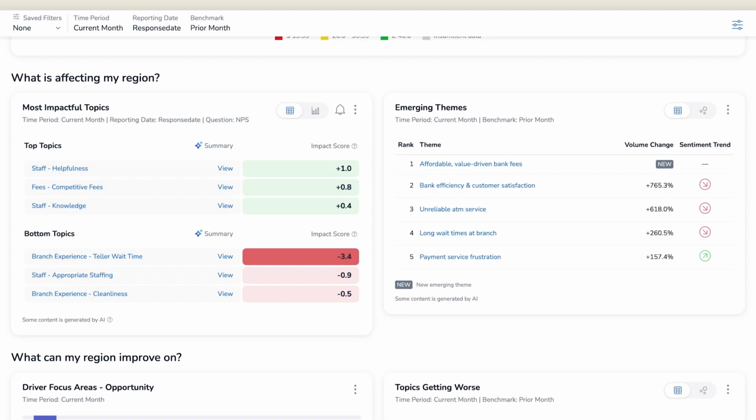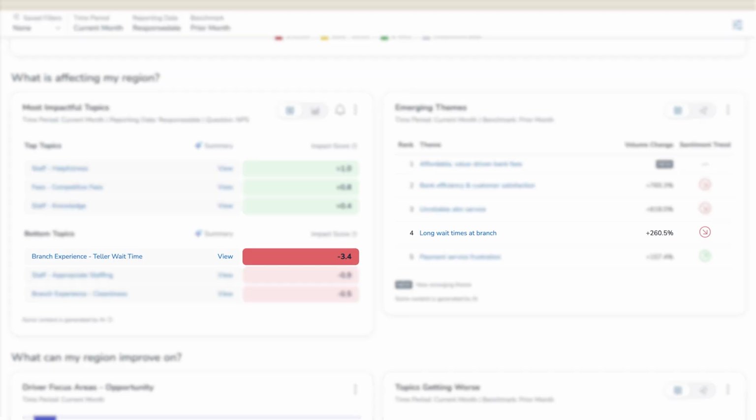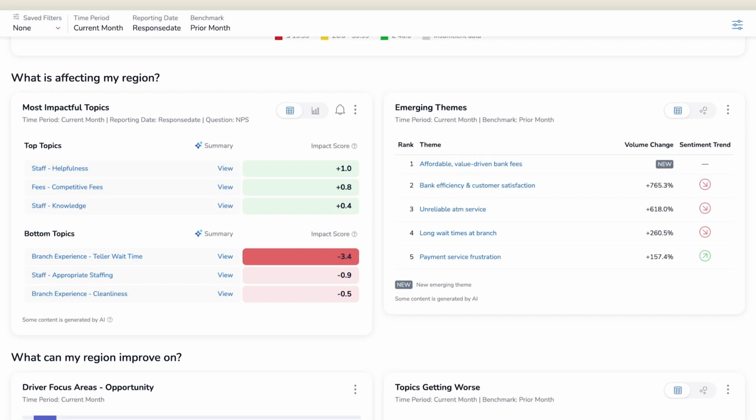Okay, so Diamond Co has been closing a lot of branches lately, and Taylor's been working with branch managers to adjust the hours of the remaining branches to make up for an influx of customers. So when she sees wait times showing up as the most dominant in both topics and themes, it's a little disappointing, but not surprising given the scale of closures.